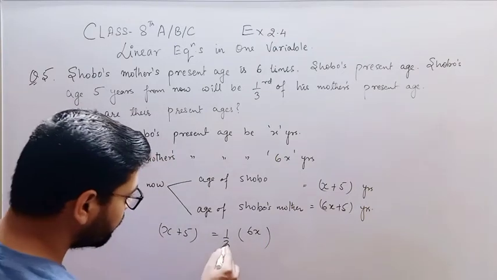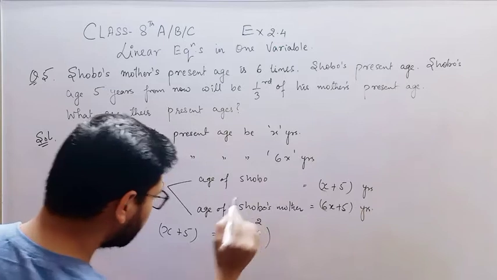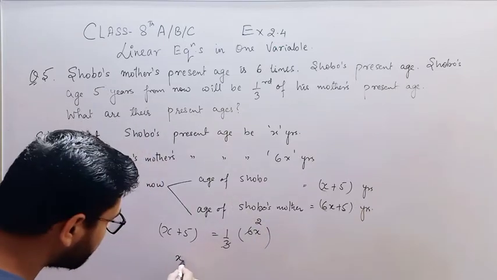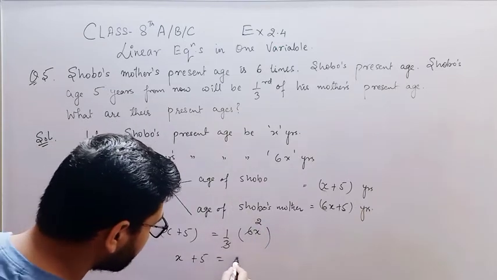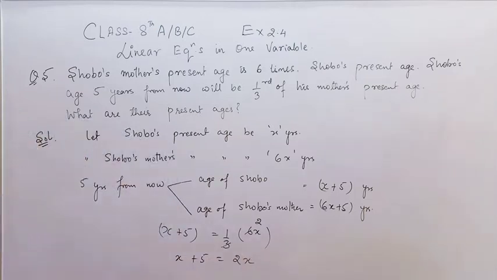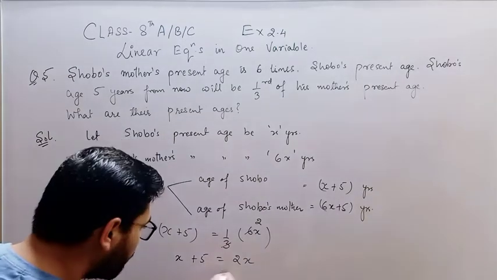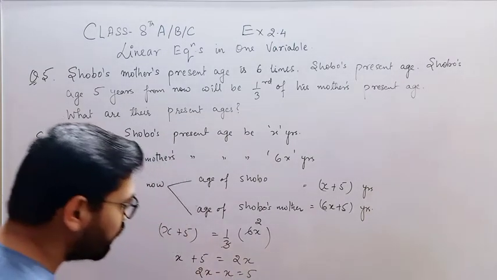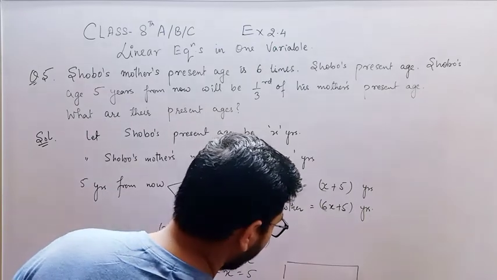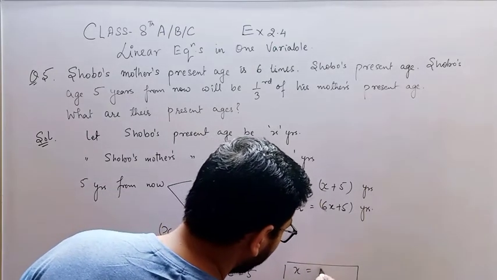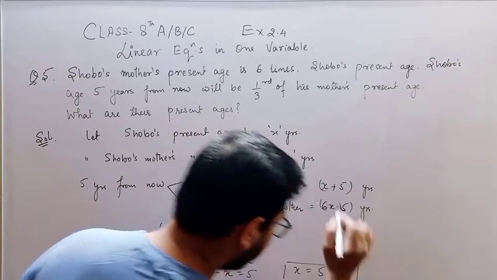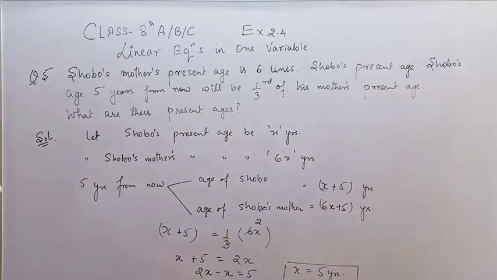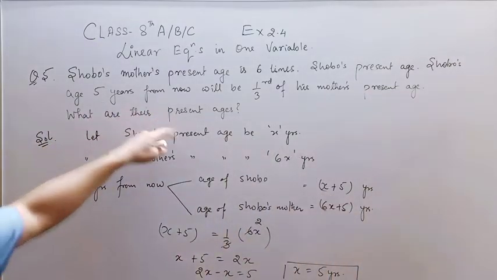you can write, 3 2s are 6, so x plus 5 is equal to 2x. Any doubt? Is this visible on the board? Now you can say 2x minus x is equal to 5, or you can simply write x is equal to 5 years. That means the present age of Shubhu is 5 years. What are their present ages?